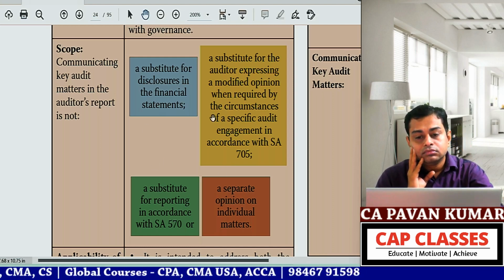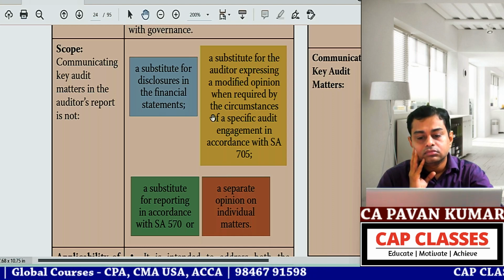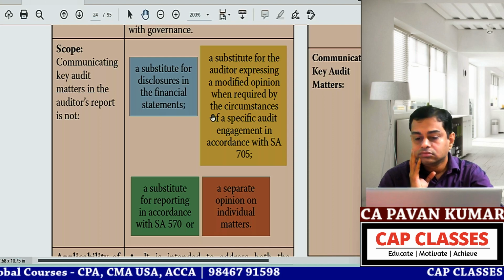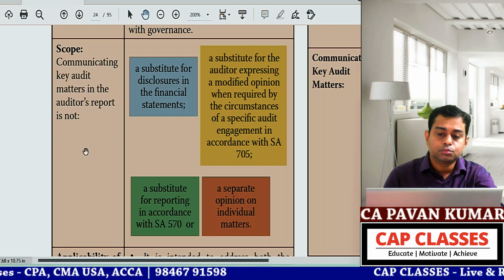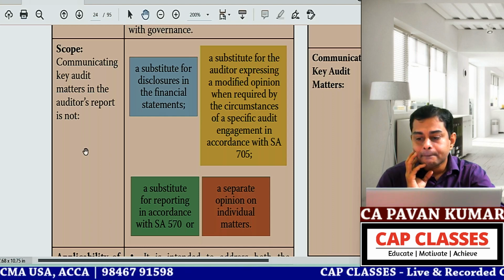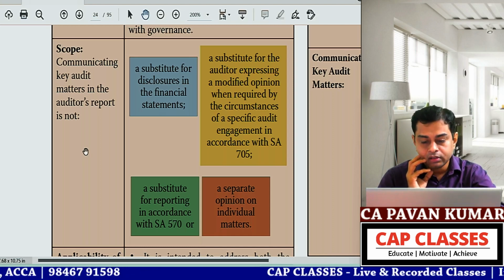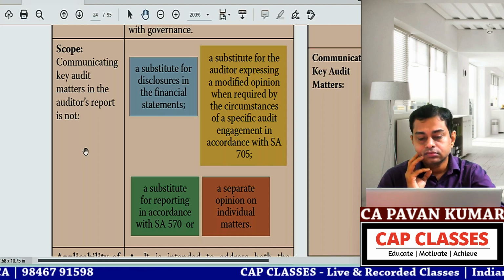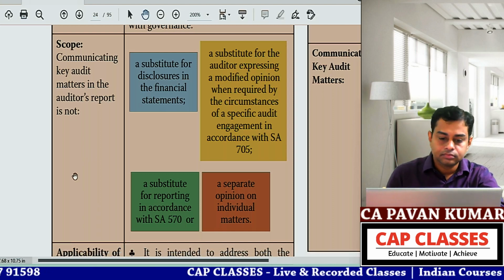Communicating key audit matters in the auditor's report is not a substitute for disclosures in the financial statements, a substitute for the auditor expressing a modified opinion when required by the circumstances of a specific audit engagement in accordance with SA 705, a substitute for reporting in accordance with SA 570, or a separate opinion on individual matters.